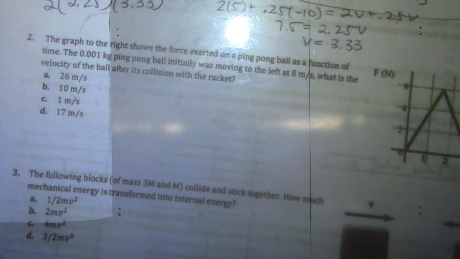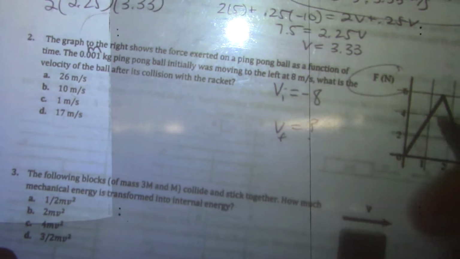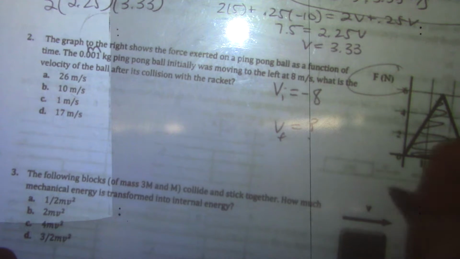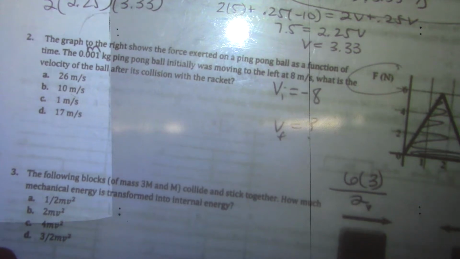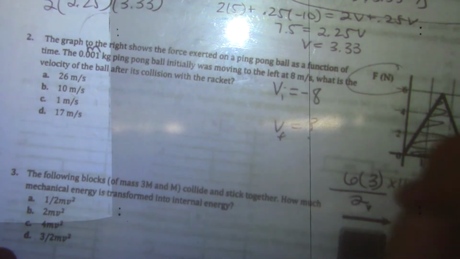Here we're looking at a force of a ping pong ball as a function of time. We've got the mass. I see that it's initially moving to the left. So I have an initial velocity of negative 8. And I want to find the velocity after, so I want to find v final. First, I have a force time graph, so I'm going to find the area. The area here is base of 3 times height of 6 divided by 2, which gives you 9, except this is in milliseconds, so you need a times 10 to the negative 3.